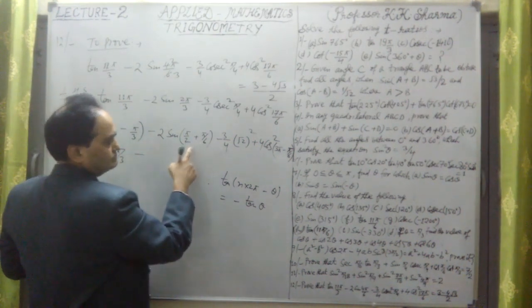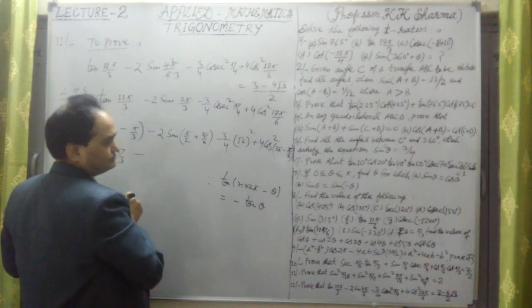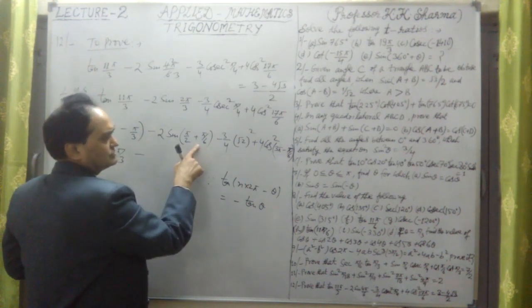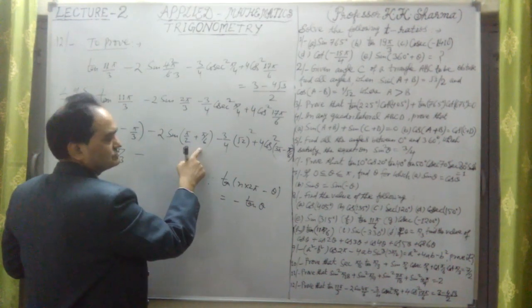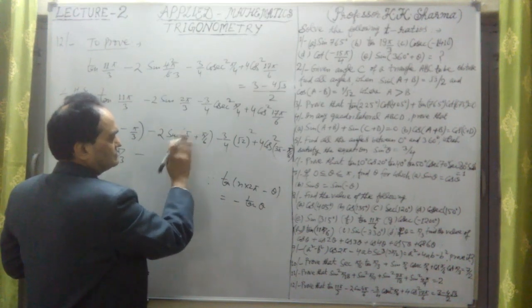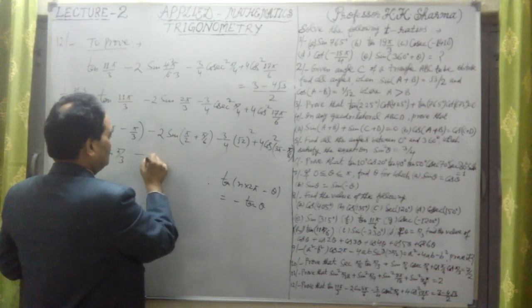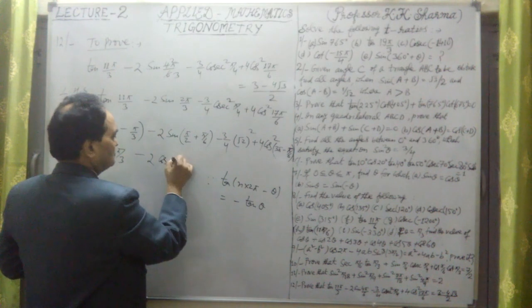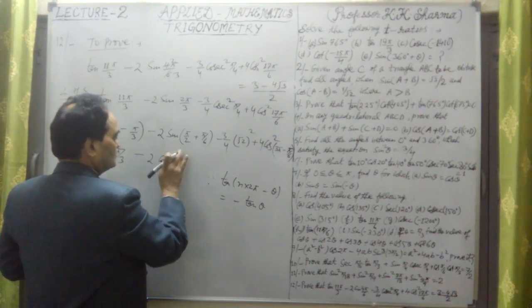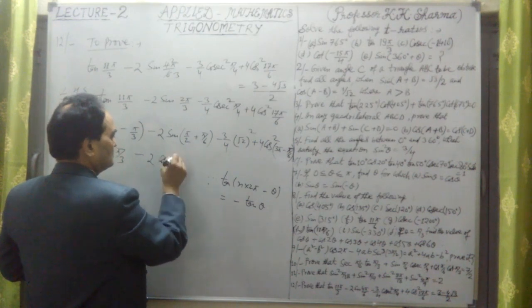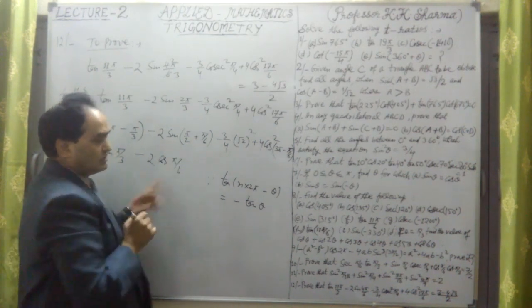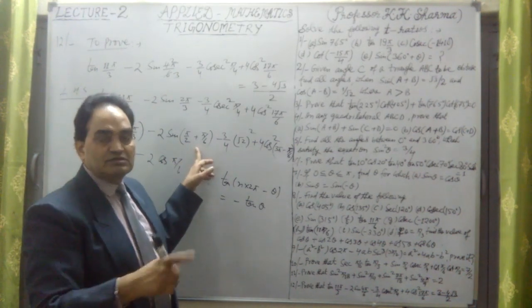Minus this is pi by 2 plus theta. Second quadrant, sin is cos. Sin 90 plus theta is cos theta. This is minus 2 cos pi by 6. 90 plus theta, so sin 90 plus theta is cos theta.